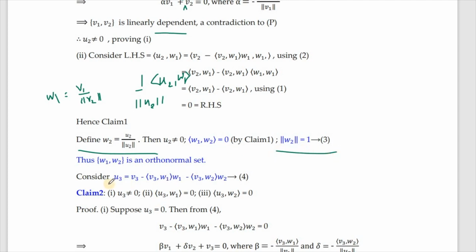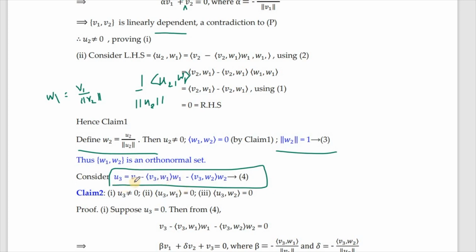Now we consider u3. So we have got w1, w2 to be an orthonormal set. Now we shall consider u3, which is v3 minus inner product of v3 with w1 times w1, minus inner product of v3 with w2 times w2. Previously we had v2 minus inner product of v2 with w1 times w1, and we stopped with that.